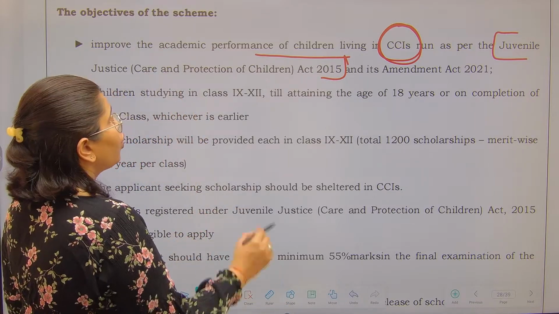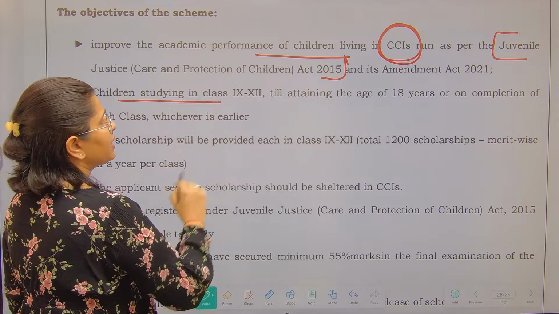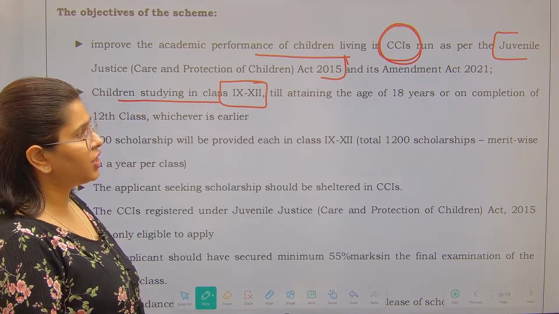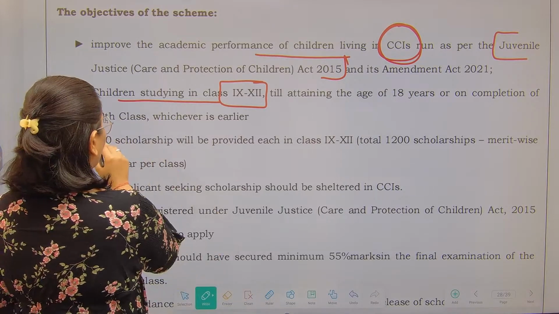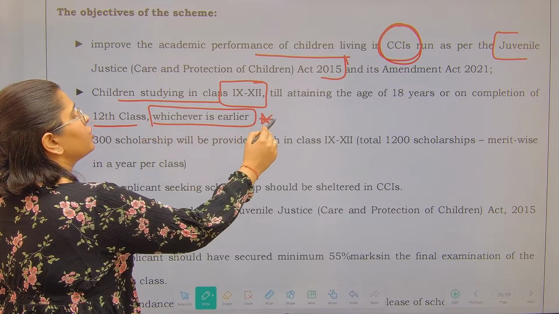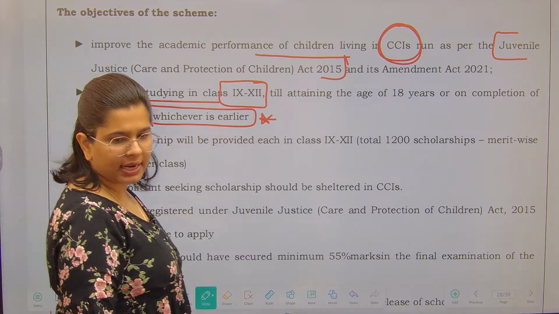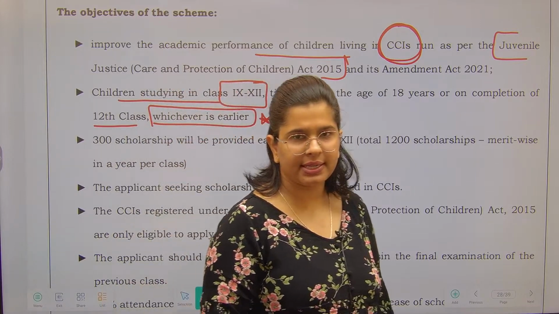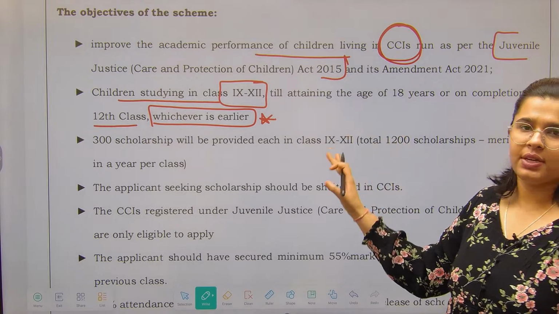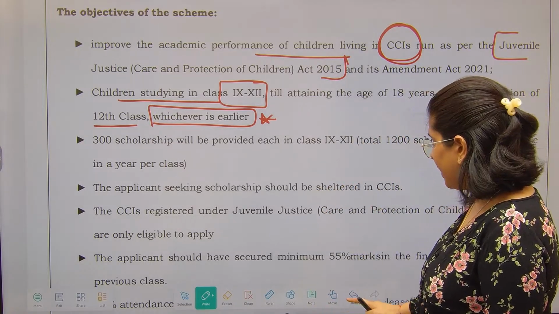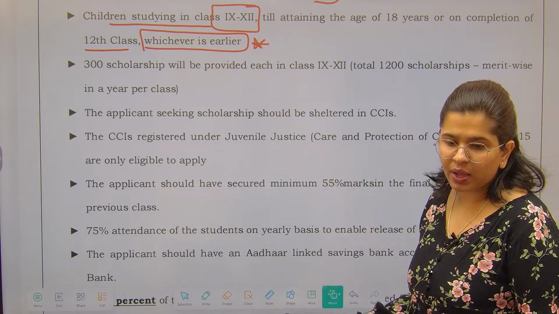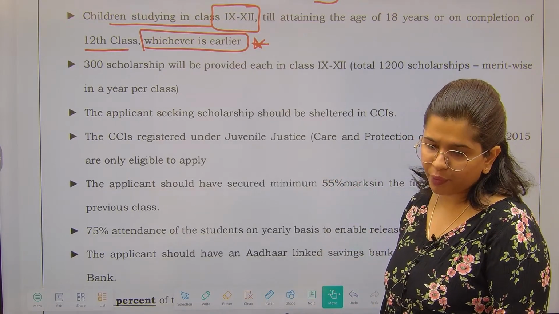See over here, who all are covered? The children who are studying in class 9th to 12th, till attaining the age of 18 years or on completion of 12th class, whichever is earlier. Very important. If a child is studying in class 12 but has already exceeded the age of 18 years, then he or she will not be eligible. Whichever is earlier, that child will be eligible. 300 scholarships will be provided in each class. That means 1200 scholarships in a year will be provided.